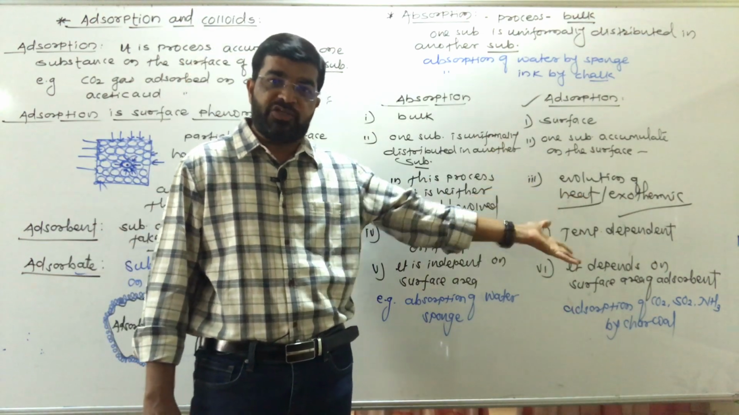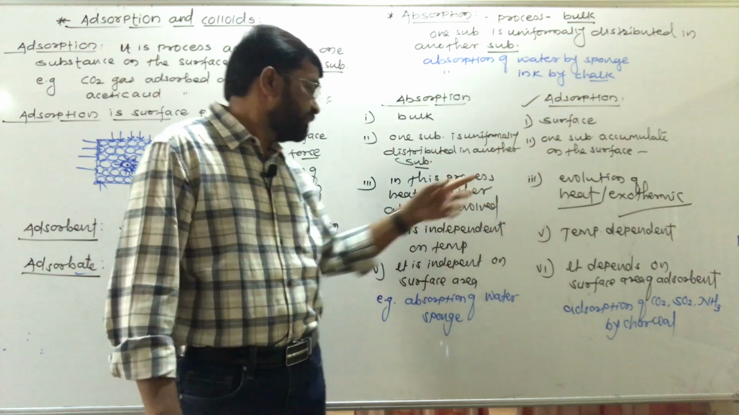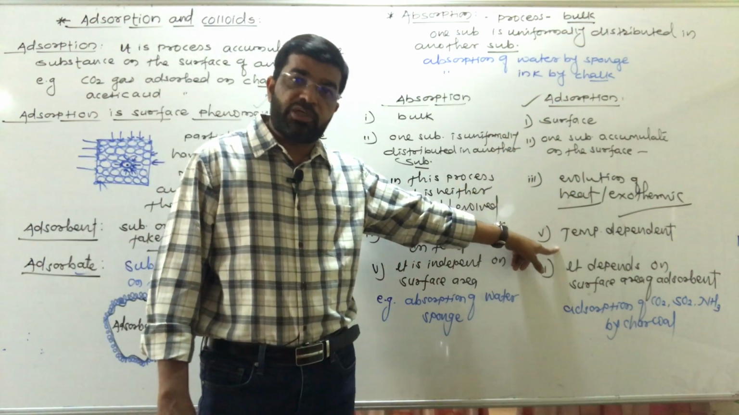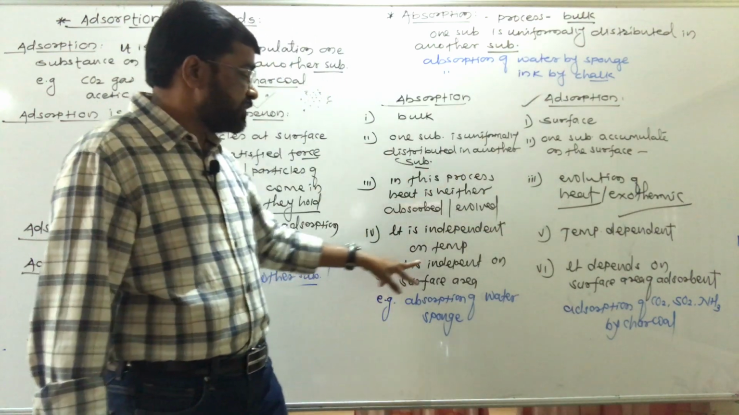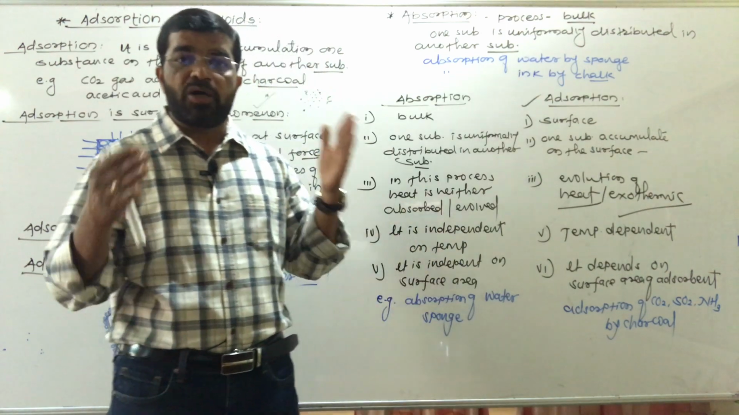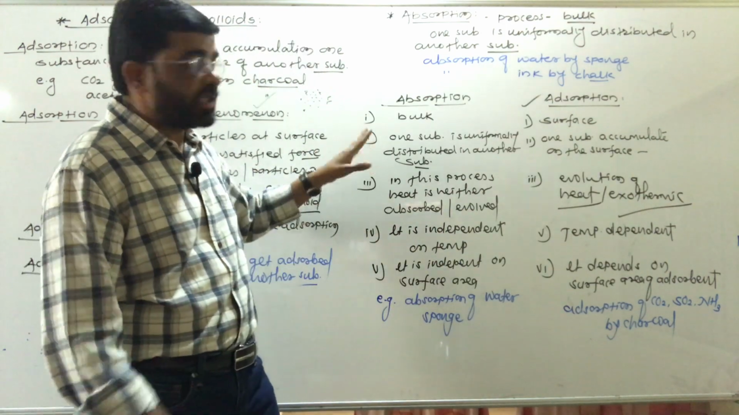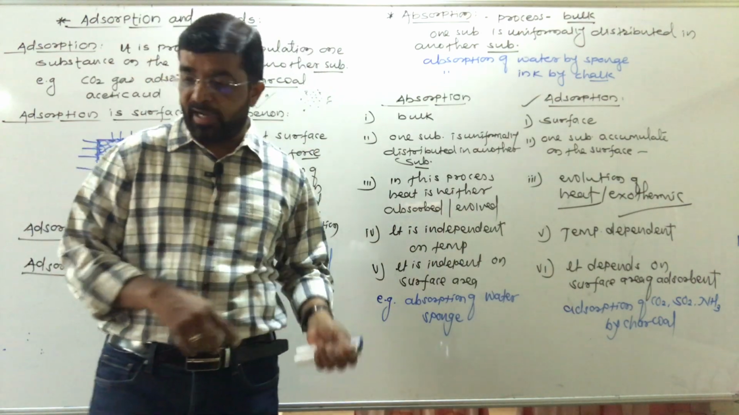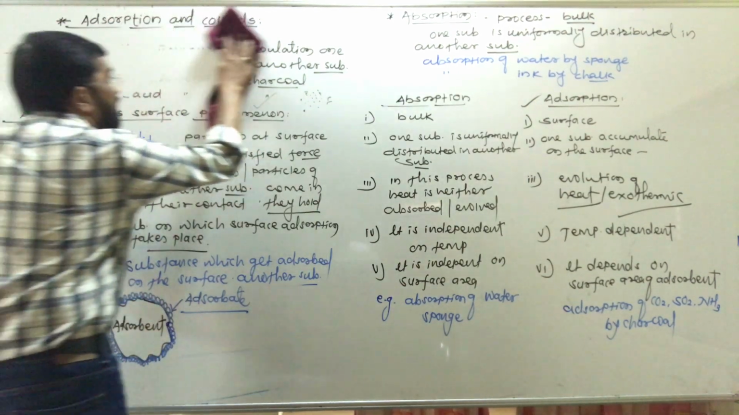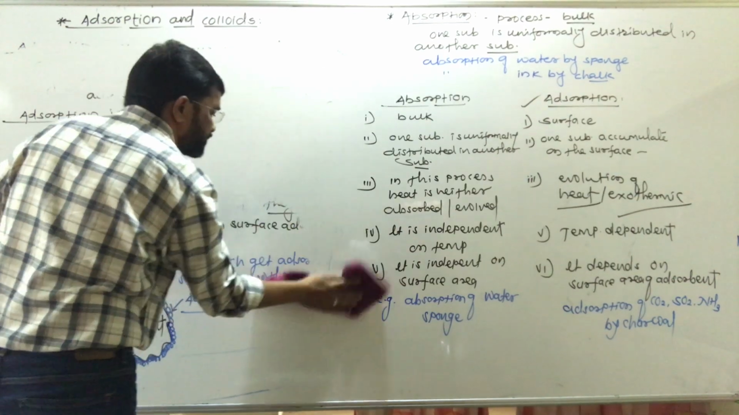This process takes place with the evolution of heat. Absorption is independent of temperature. Adsorption is temperature dependent, pressure dependent also. Absorption is independent of surface area. Adsorption is dependent on the surface area of the adsorbent. So that is the difference between adsorption and absorption. See some more points about adsorption.